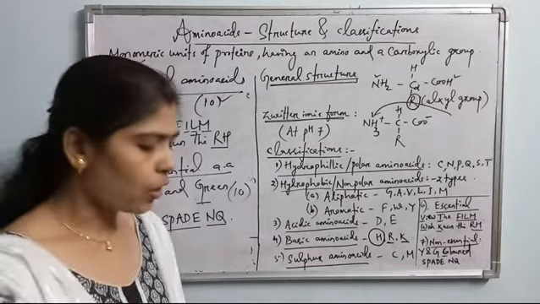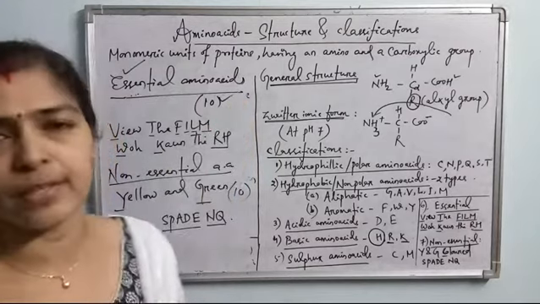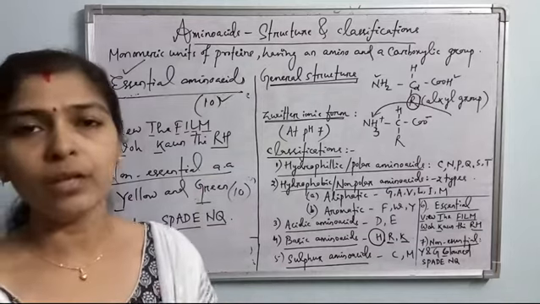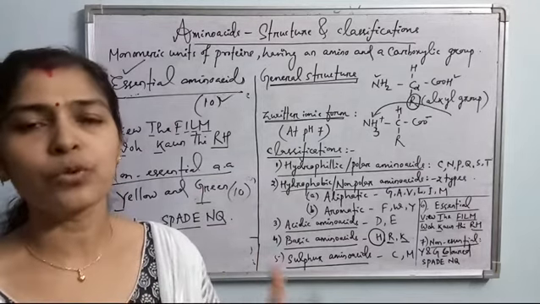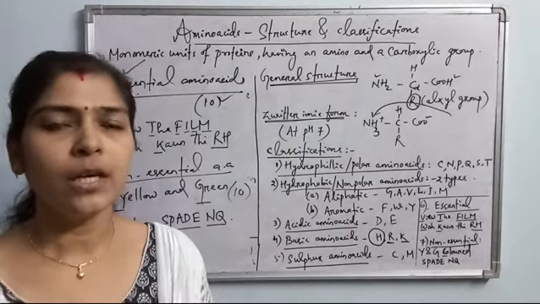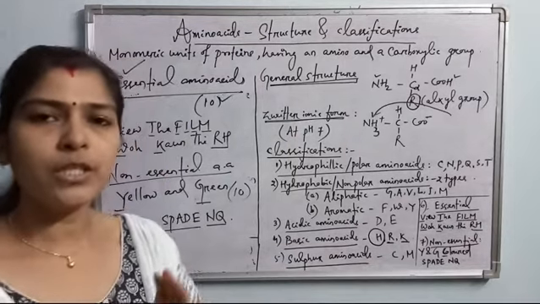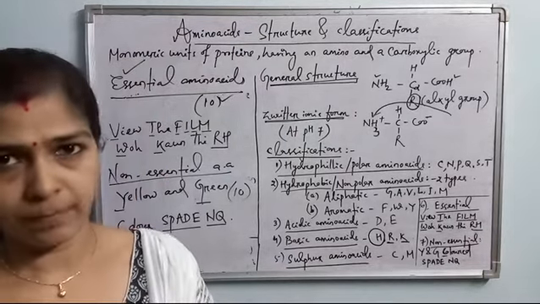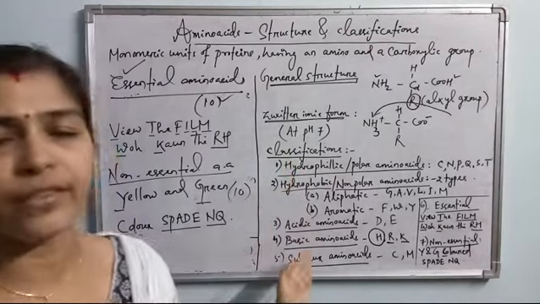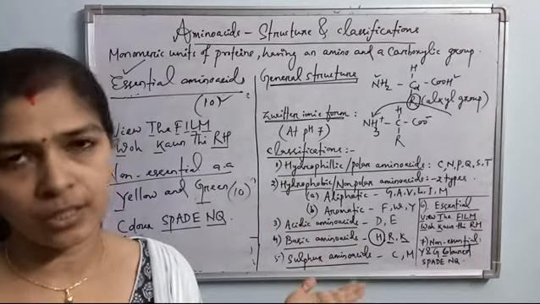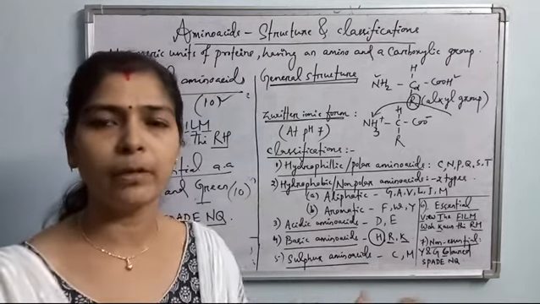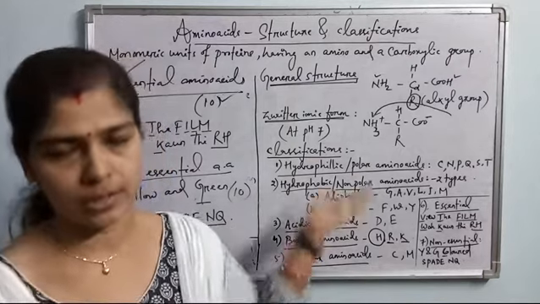Okay. So this is all about amino acid classification, the general structure of amino acid, the zwitterionic form, and I have also given one easy trick to remember the amino acid names, so that you can easily remember which amino acids come in which category. This is very helpful for you for the NEET exam. Most of the questions on amino acids are based upon the classifications. Most of these questions come in NEET. If you remember the amino acid names alphabetically, then you can remember which type of amino acid belongs to which category in the classification.